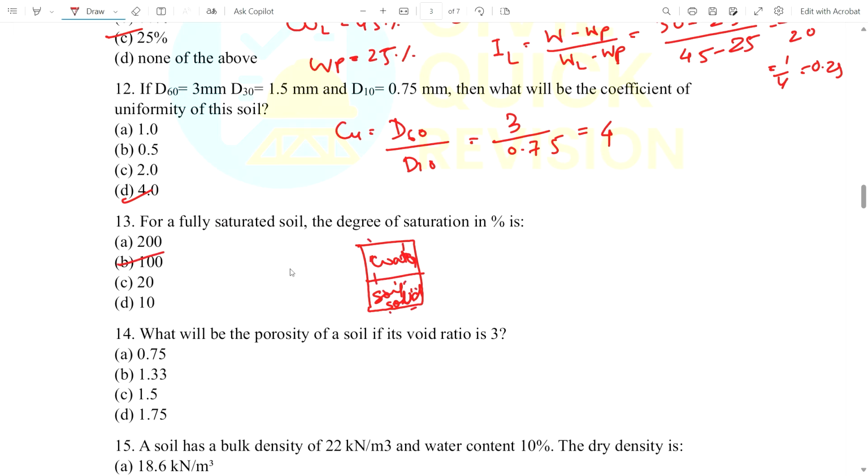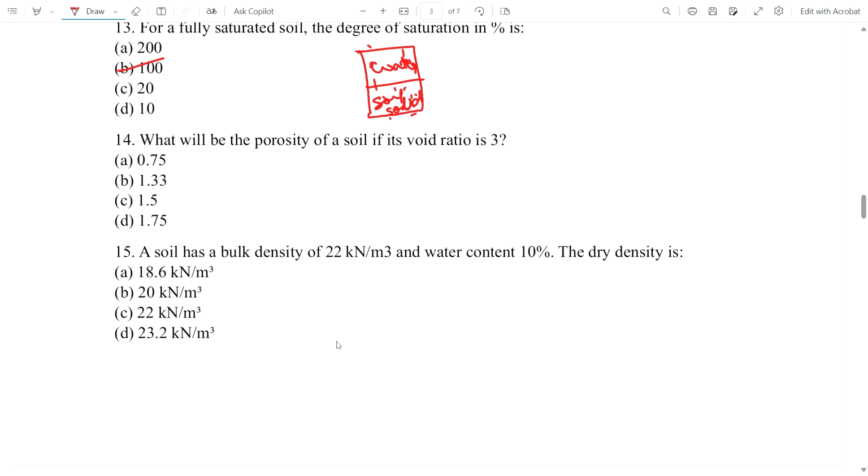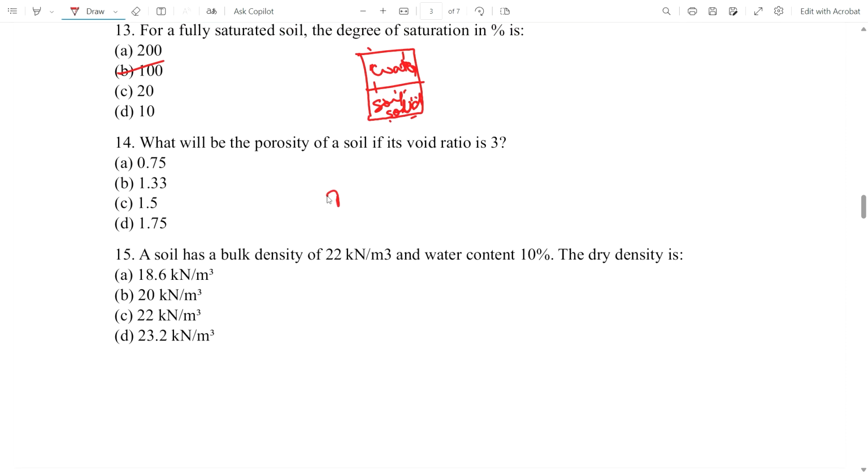Okay, now what will be the porosity of a soil if void ratio is 3? As we know, the relation: porosity is equal to void ratio divided by 1 plus void ratio. e is given as 3, 1 plus 3, then 3 by 4. If I calculate this 3 by 4, then we get the value as 0.75. Okay, 0.75 is the correct answer.